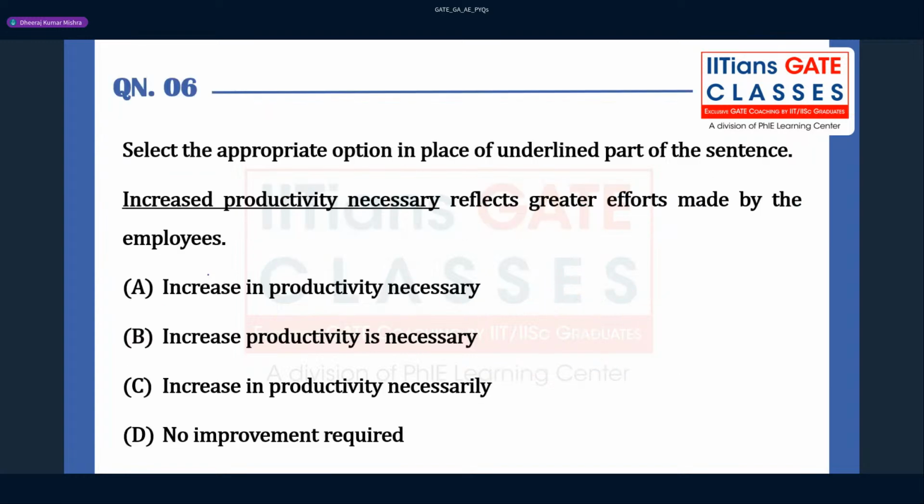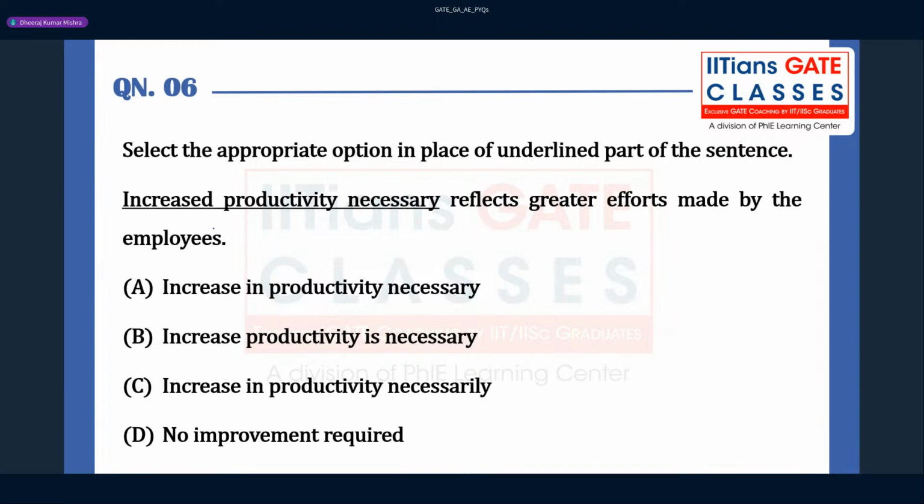So again, an English question. So be aware, guys, a 5 mark question will be from English. Out of 15, 5 marks you can expect. But nowadays they are not giving very difficult questions. This is from 2015, so you can expect some difficulty level, right? So select the appropriate option in place of the underlined part of the sentence.